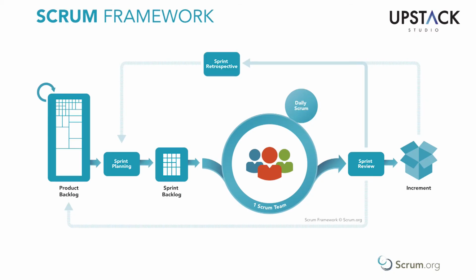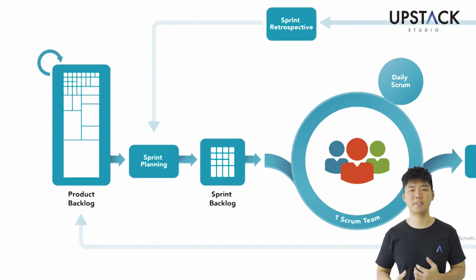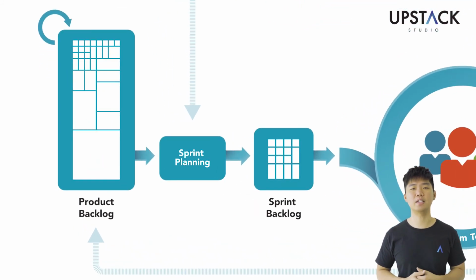You should see a diagram that showcases the Scrum framework. This is a diagram from scrum.org. Let's start from the left side of the diagram. You can see there's a product backlog where all the features, functions, improvements, and fixes will be managed by the product owner. That will be the start of a sprint.